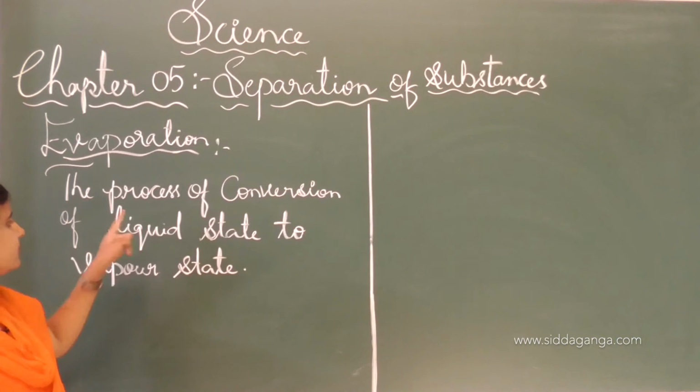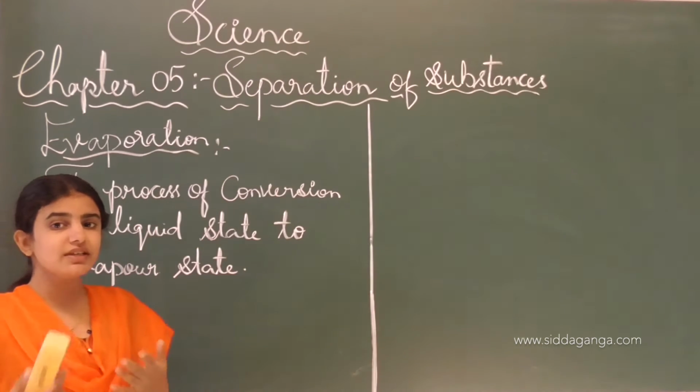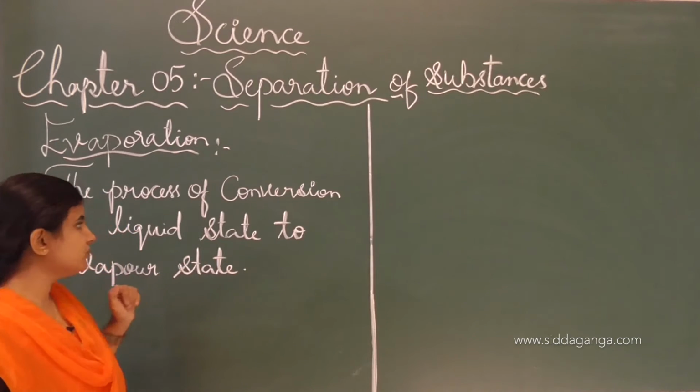See, the process of conversion of liquid state to the vapor state we call evaporation, whereas in the condensation process, the reverse process is done here.